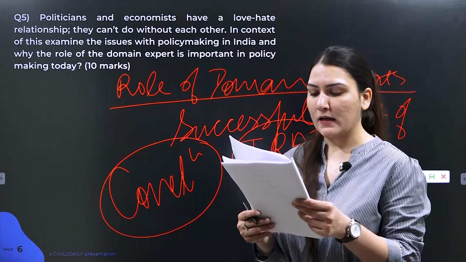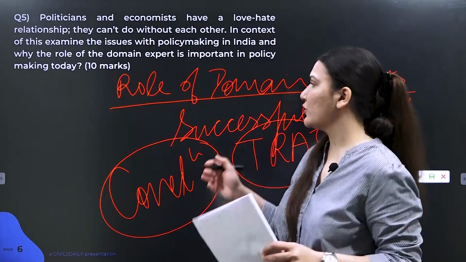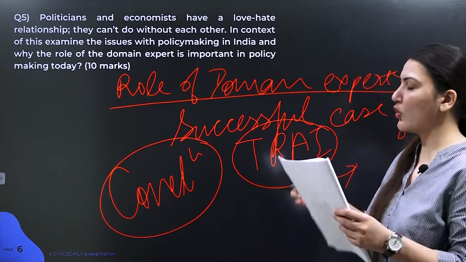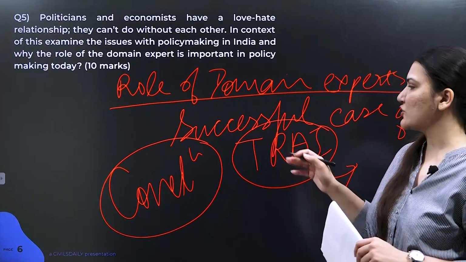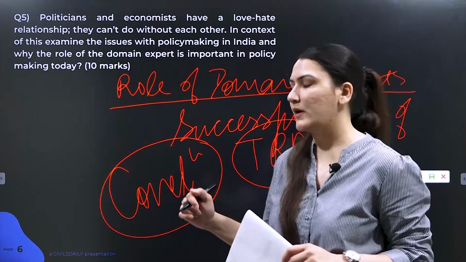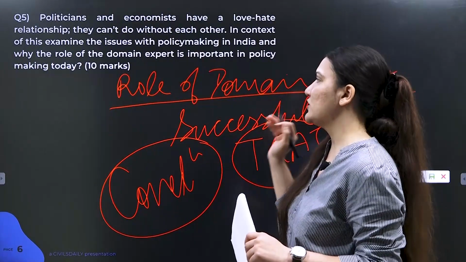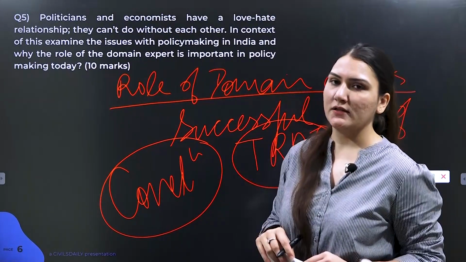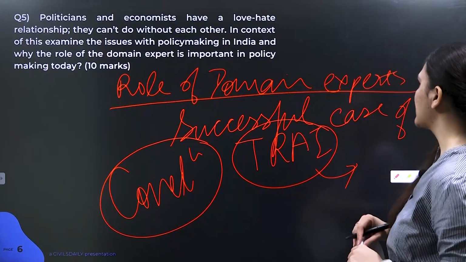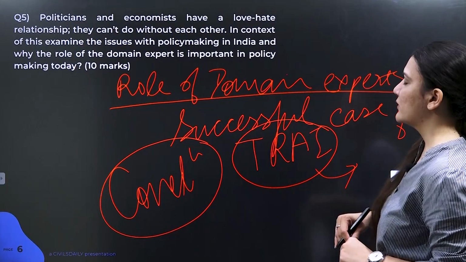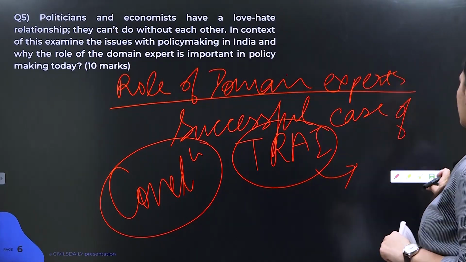And now a cadre of professionals can be formed with technical expertise for the complex task of managing policy, especially in niche areas like telecom, environment, etc. So in niche areas of policy making, we need to bring in the expertise of domain experts, and this is also being talked about by the current government right now. So that's how you can conclude your answer.